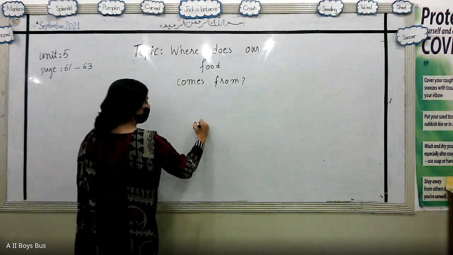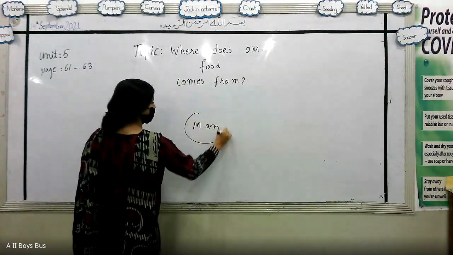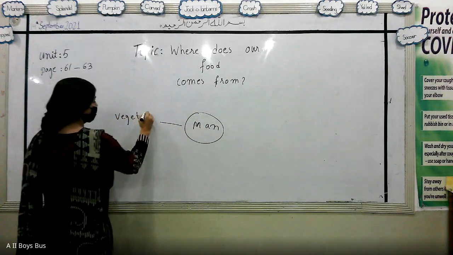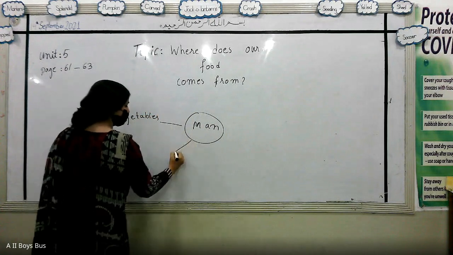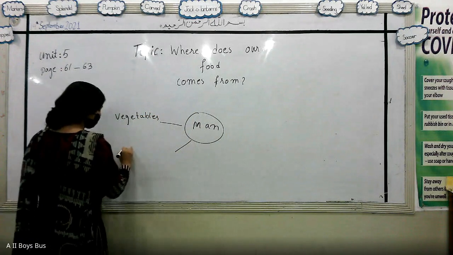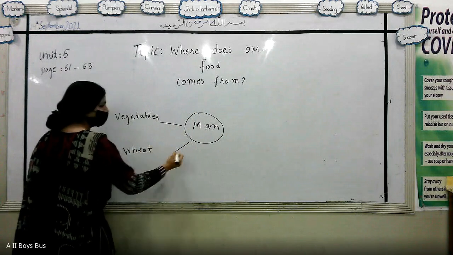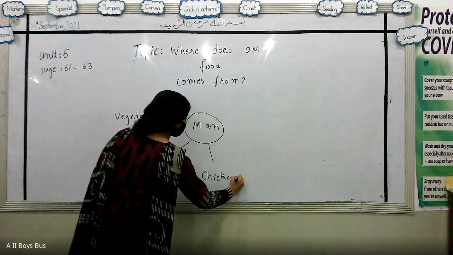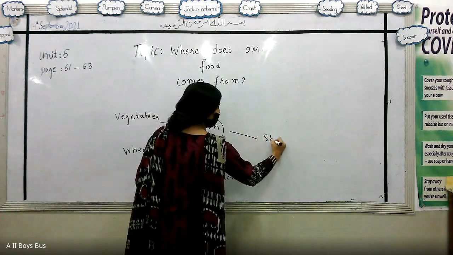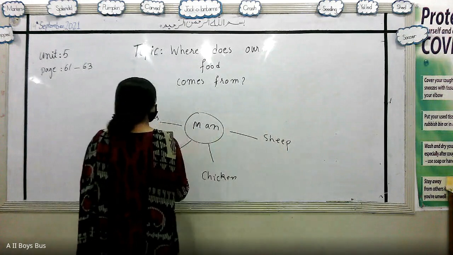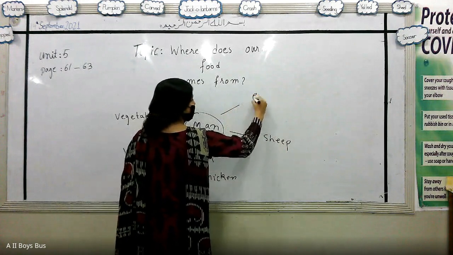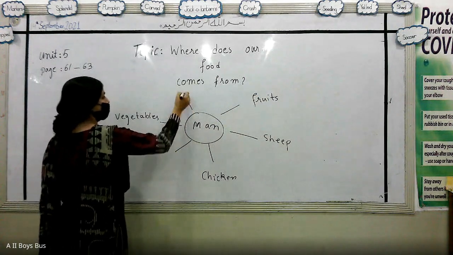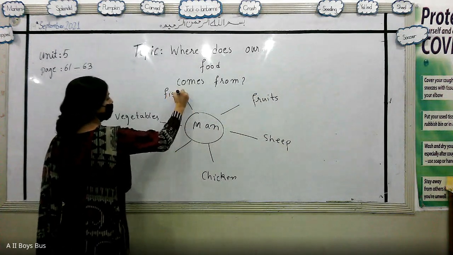If we see a man, he also depends upon vegetables, then wheat, a cereal, chicken for meat, sheep again for meat, fruits for healthy survival, and then fish is a rich source of proteins.